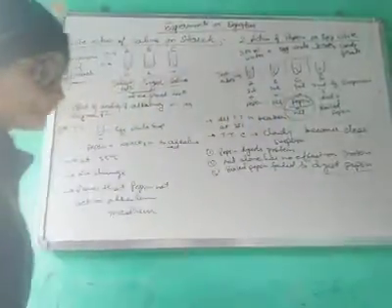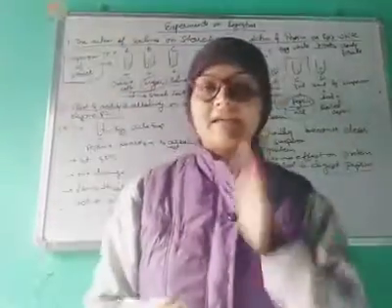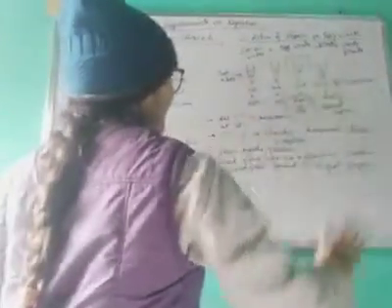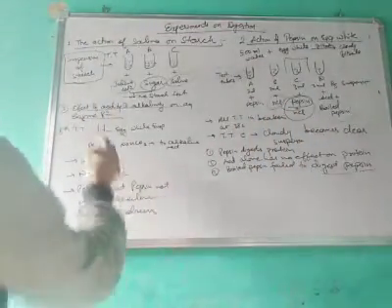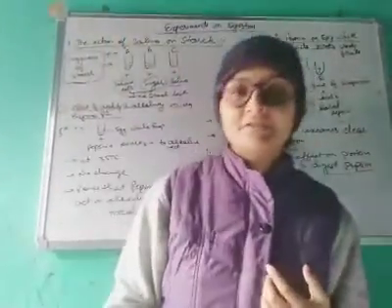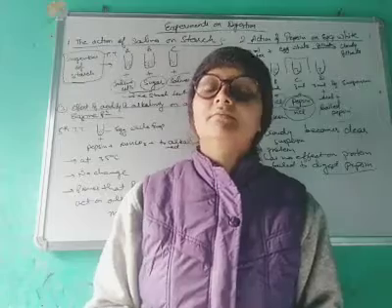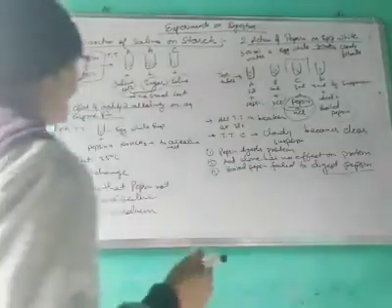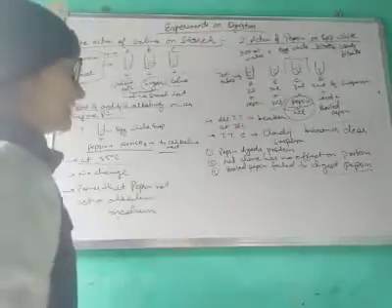Next is the third, the effect of acidity and alkalinity on enzyme reaction. On any enzyme reaction, what is the effect of acidity or alkalinity? For this we will take the same experiment, just with one more test tube, the 5th, in which we will add the suspension, and to this suspension we will add pepsin and sodium bicarbonate to make the medium alkaline. Sodium bicarbonate is a base itself, so we add it to make it alkaline, and we place it at 25 degrees Celsius.